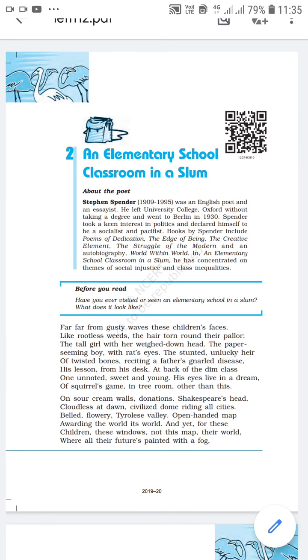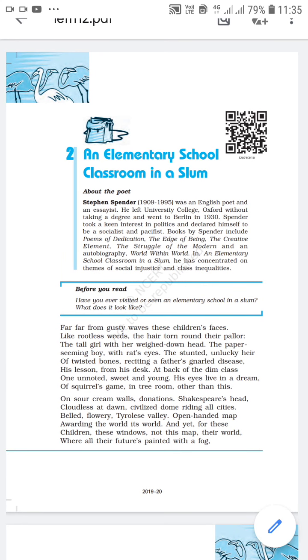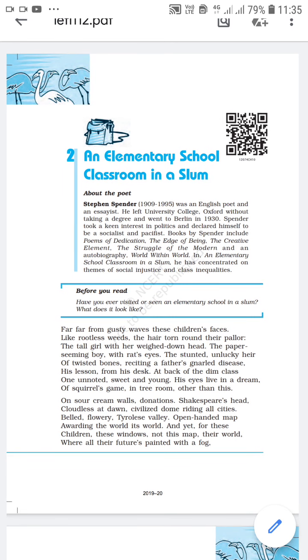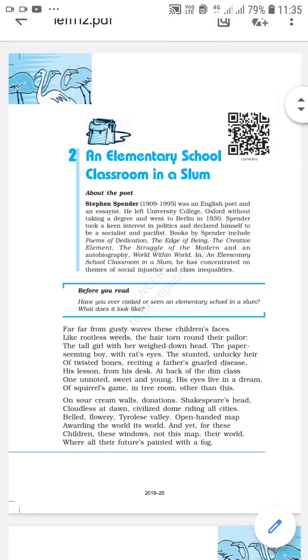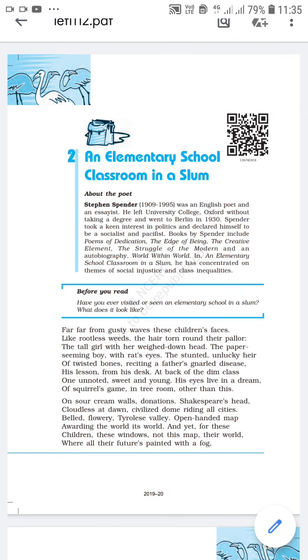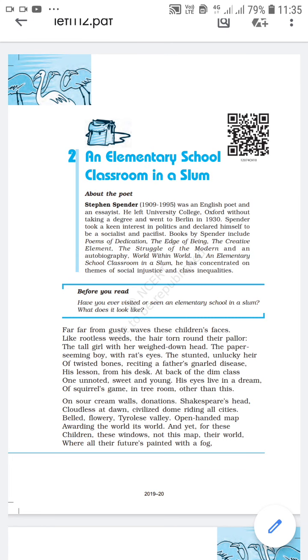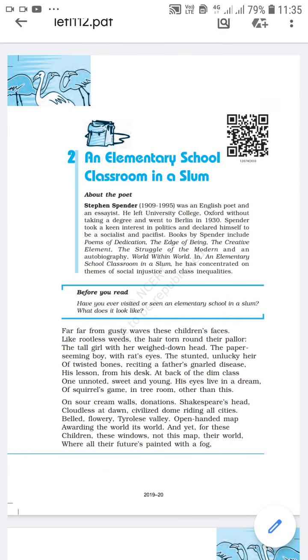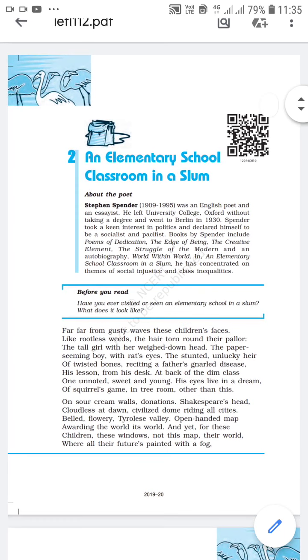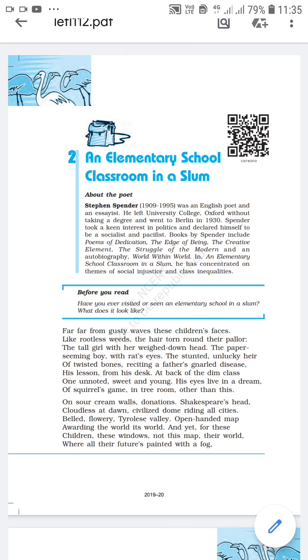Now let's move to the next paragraph. And what is the next paragraph? "On sour cream walls, donations, Shakespeare had, cloudless at dawn, civilized dome, riding all cities." Now see what the poet is saying. The poet describes the walls of the classroom. The poet says that the walls of the classroom are cream in color, like the color of sour cream.